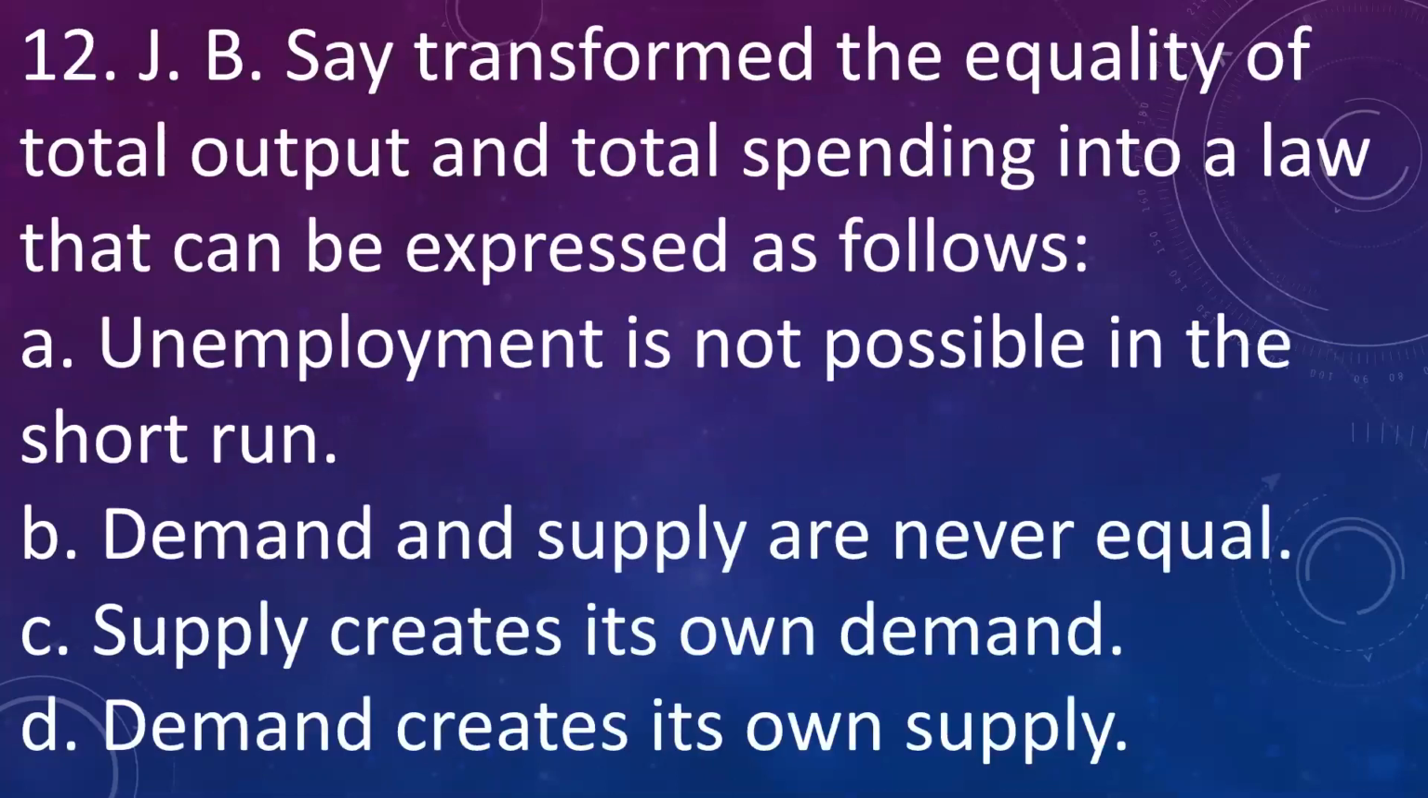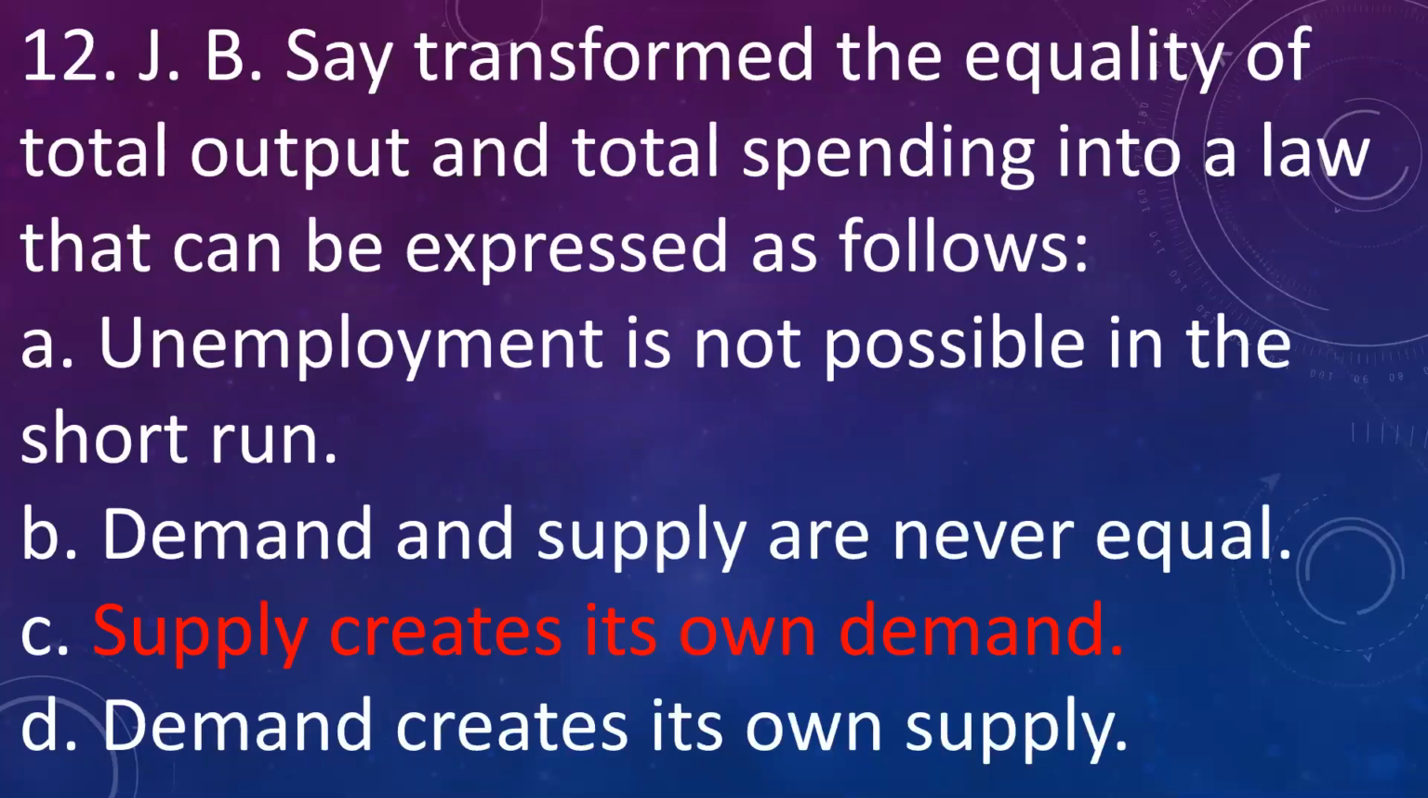Our next question is, J.B. Say transformed the equality of total output and total spending into a law that can be expressed as A. Unemployment is not possible in short run, B. Demand and supply are never equal, C. Supply creates its own demand, D. Demand creates its own supply. Answer is C, supply creates its own demand. This is the famous law given by J.B. Say.